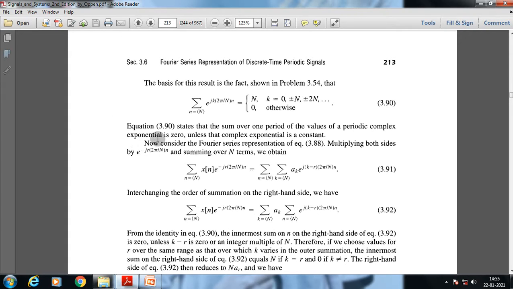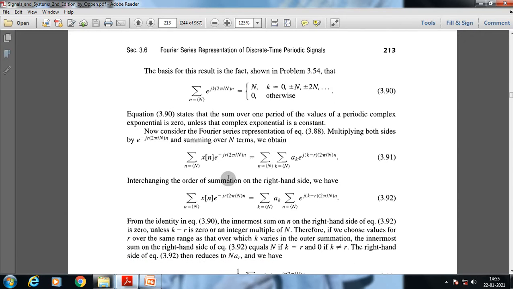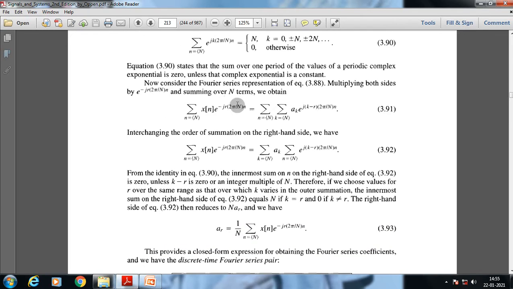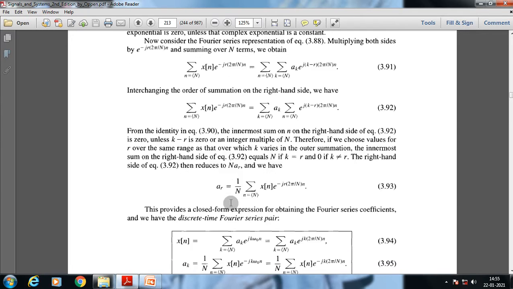Now from this equation it states that the sum over one period of the values of a periodic complex exponential is 0 unless that complex exponential is a constant. Now consider the Fourier series representation, multiplying both sides by e to the power minus j r 2 pi by n into small n, and summing over n terms we obtain this.